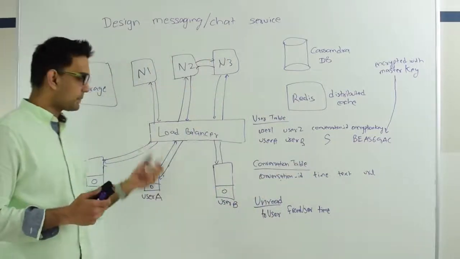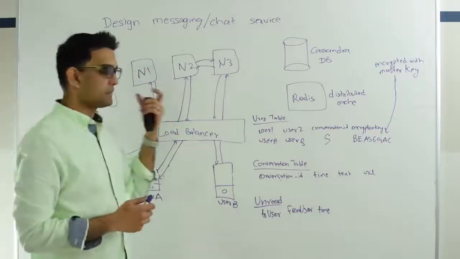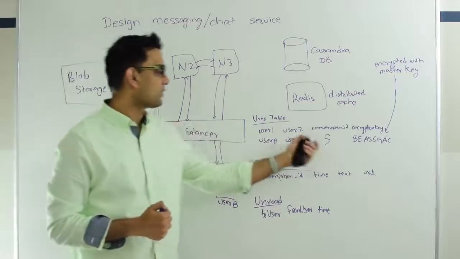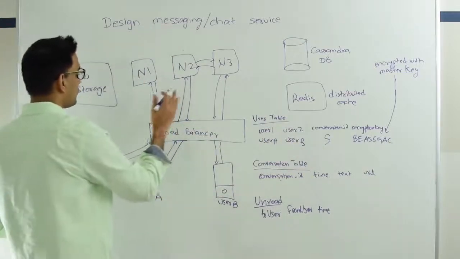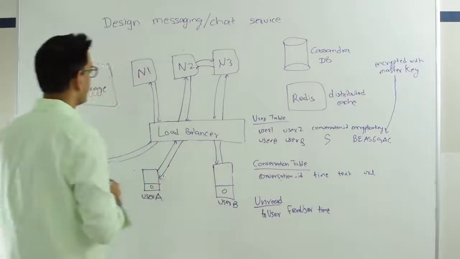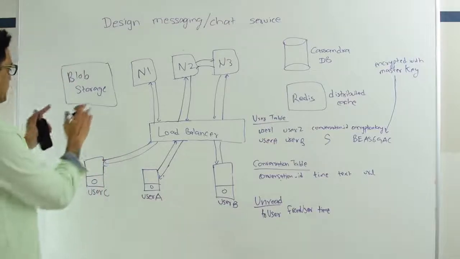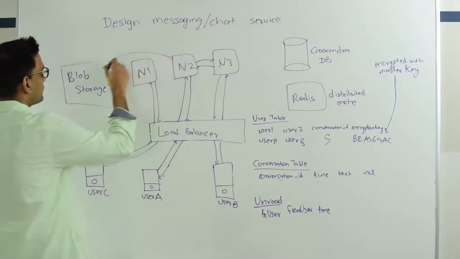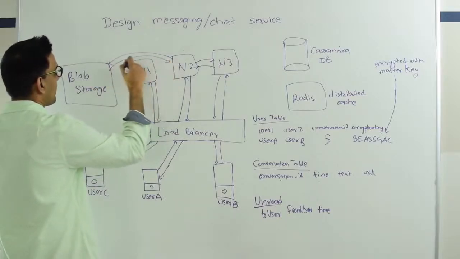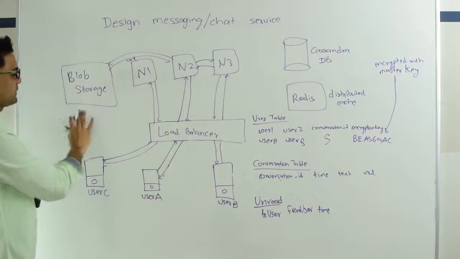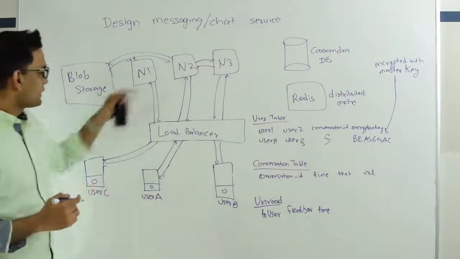First, it will encrypt that picture with this encryption key, then send this message to N2. So N2 will receive the picture in the encrypted format, the conversation ID, and the fact that it needs to be sent to user B. Then N2 knows that it's a picture, not a text message, so it's going to talk to the blob storage. Every company has a blob storage, so I'm sure Facebook does too. N2 will store this picture and get a corresponding URL back. This picture is stored in the blob storage in an encrypted format, encrypted with this key. So N2 gets a URL back.